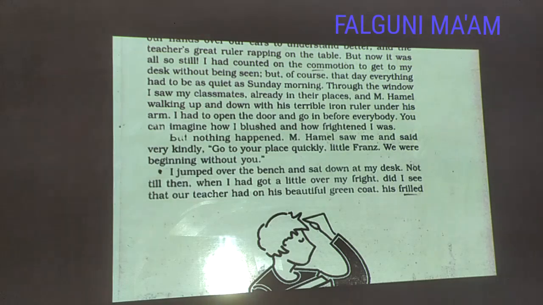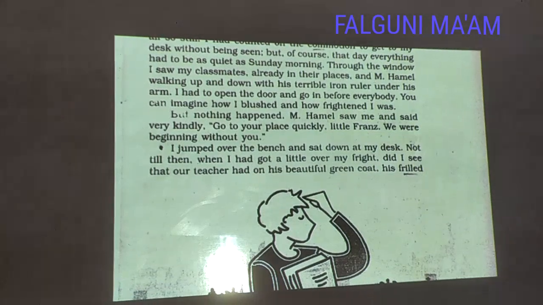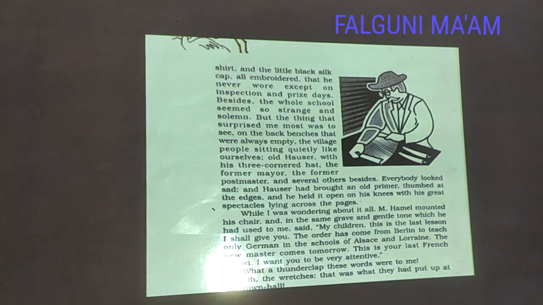He said that the teacher was wearing a frilled, decorated shirt and a little black silk cap, and all those clothes were embroidered, which he never wore except on inspection and prize days.